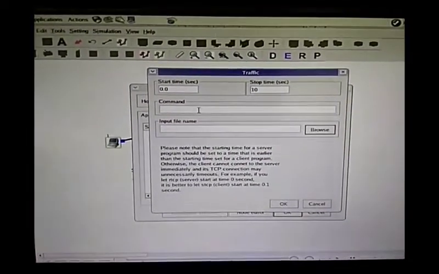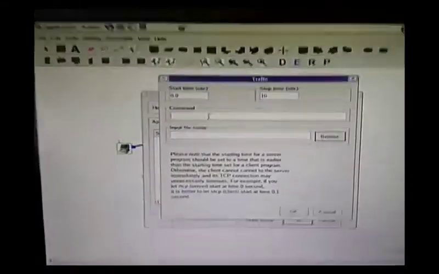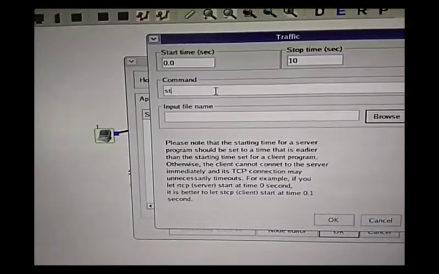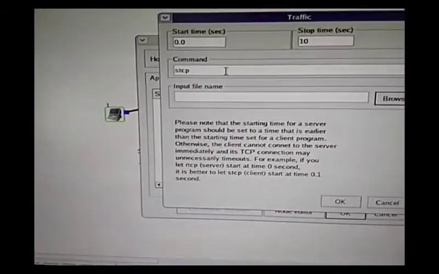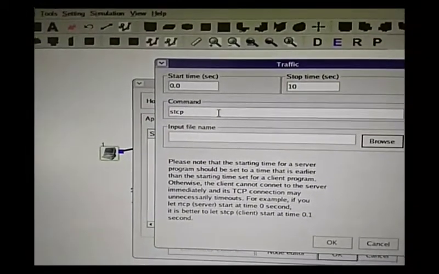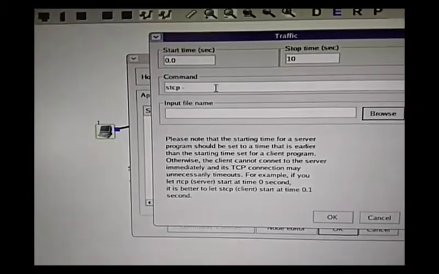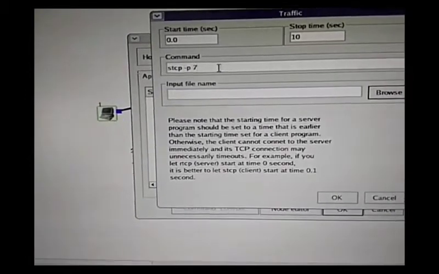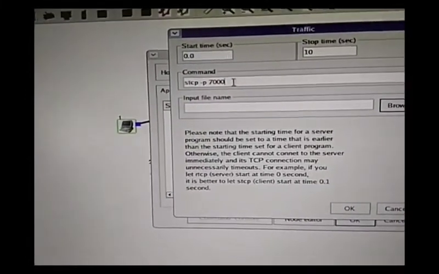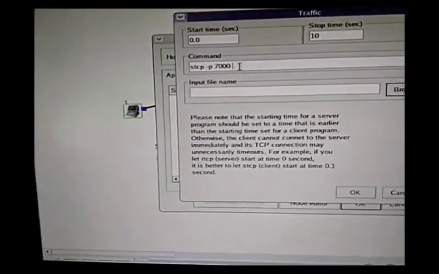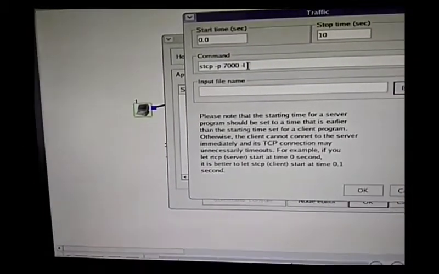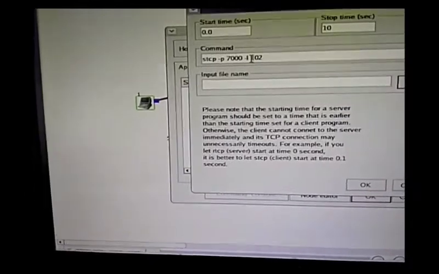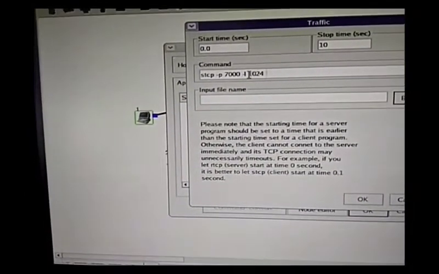The command is that here we are going to use TCP traffic. So here we are going to type stcp, hyphen p, port number. I am going to use 7000, hyphen L, 1024 payload size.